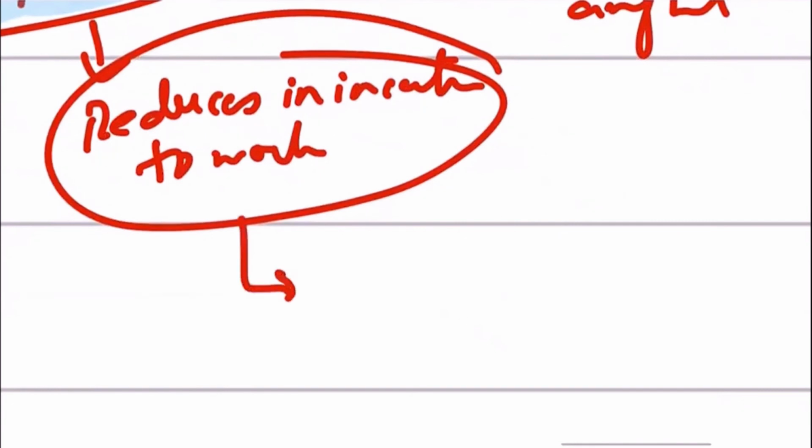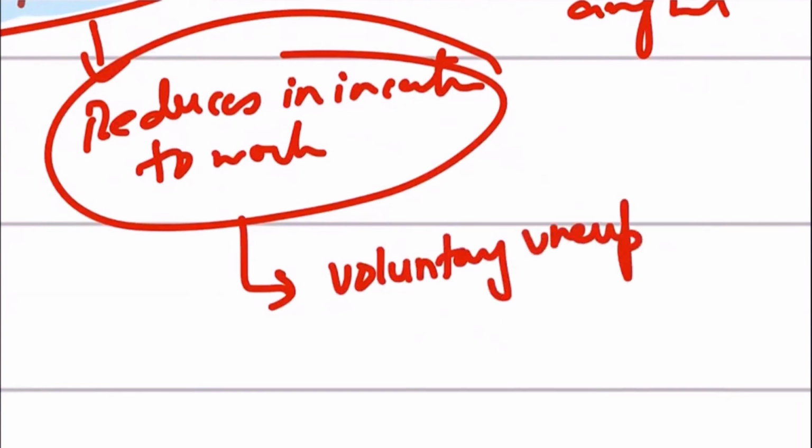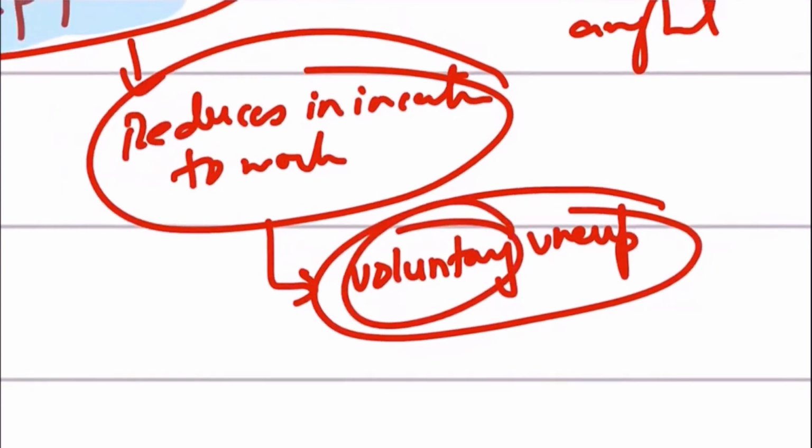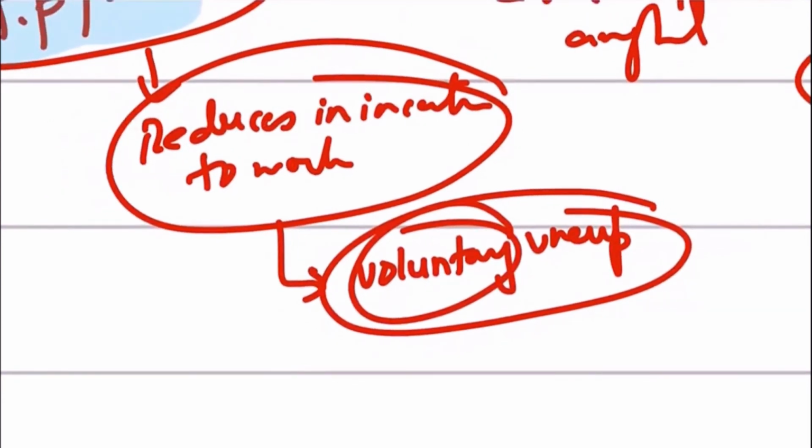And if your incentive to work goes down, that basically creates voluntary unemployment. Now, voluntary unemployment is a situation where people are unemployed because of their own will, and not because of economic factors, but just because they themselves choose to be unemployed. They want to be unemployed. That's called voluntary unemployment. And that is mainly due to when the incentive to work goes down.